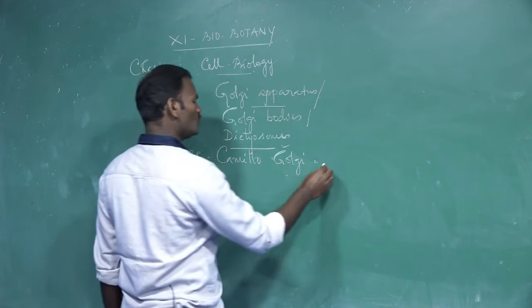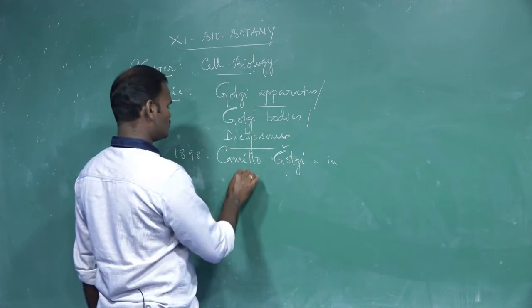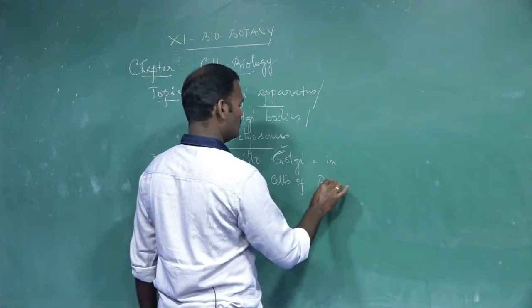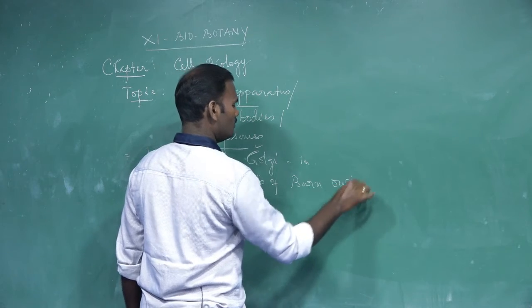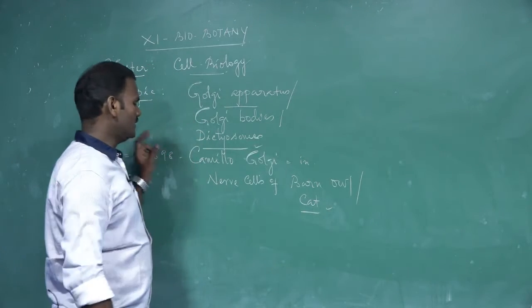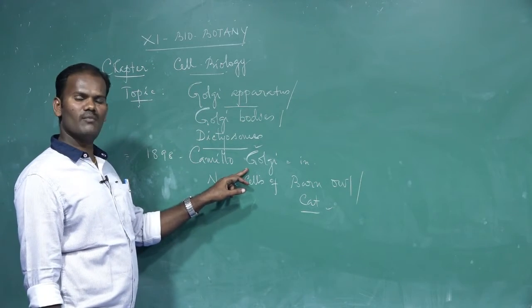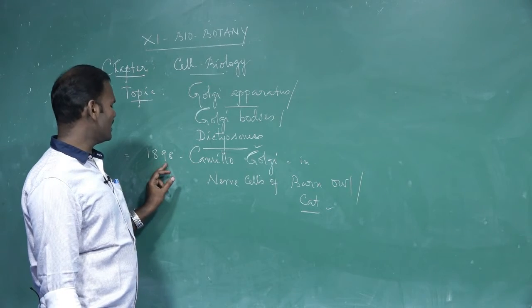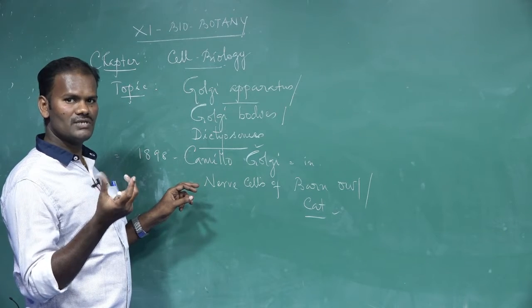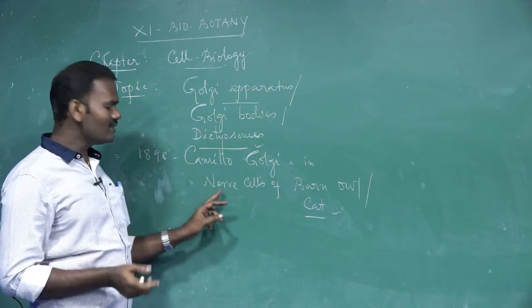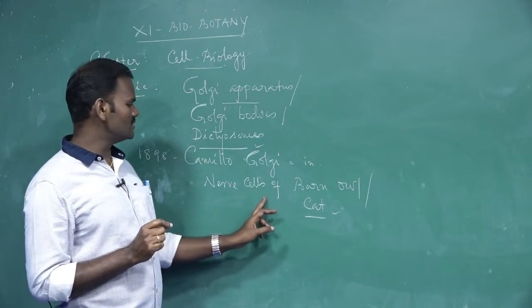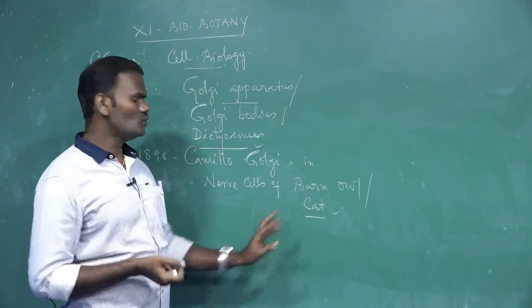He actually observed it in nerve cells of birds and also cats, in the cytoplasm of the cell, especially in animal nerve cells.